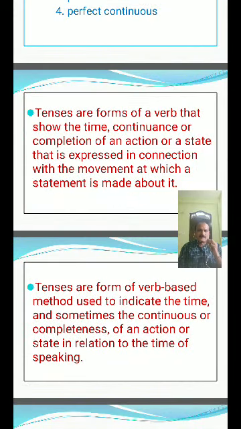Tenses are forms of verb-based method used to indicate the time and sometimes the continuity or completeness of an action or state in relation to the time of speaking. It is a form of verb only that shows time.